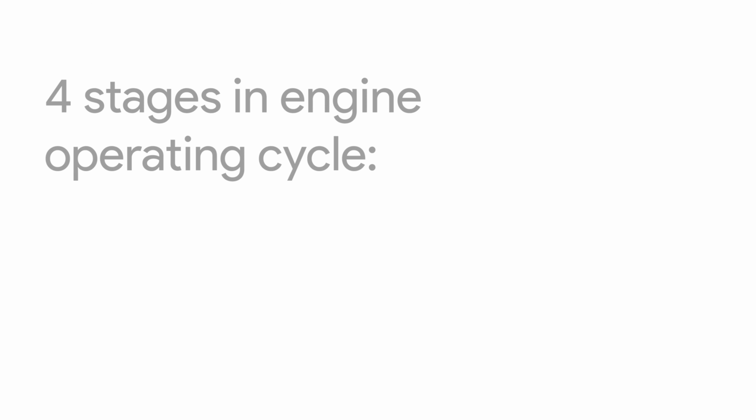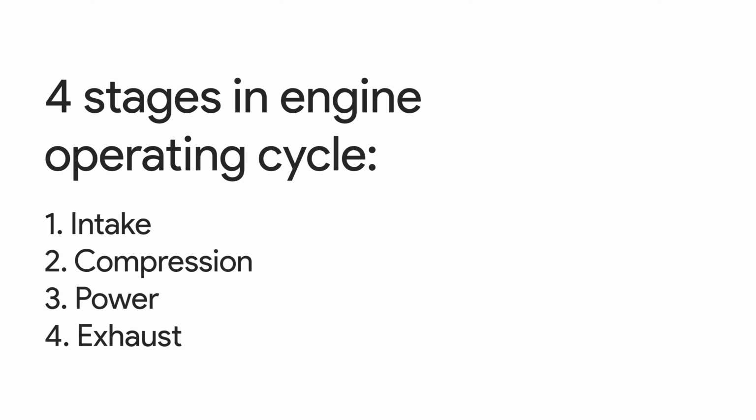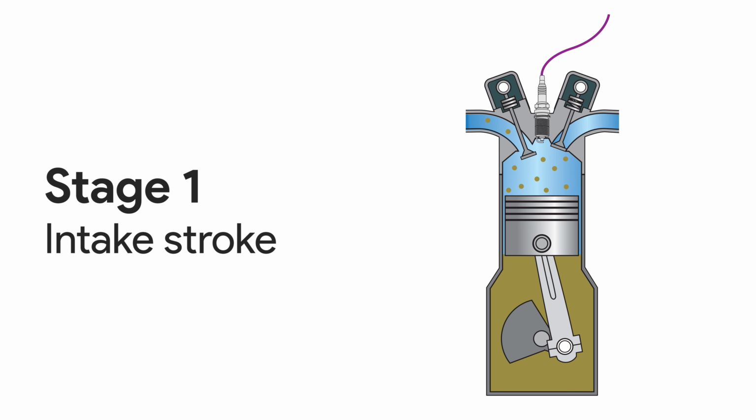There are 4 stages in the operating cycle of an engine. Stage 1, intake stroke. First, the intake valve opens. Next, the piston moves outward in the cylinder towards the crankshaft. This causes a partial vacuum. Then, a mixture of fuel and air goes into the cylinder.